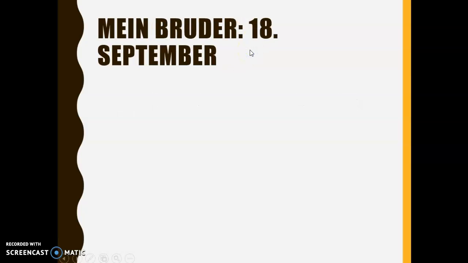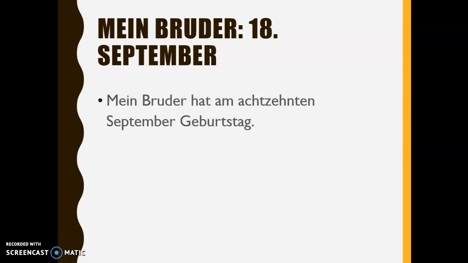Hier ist mein Bruders Geburtstag. Wann hat mein Bruder Geburtstag? Mein Bruder hat am 18. September Geburtstag. So, number 1 to 19, it's a normal number. We just add ten to the end to go from 18 to the 18th of September.